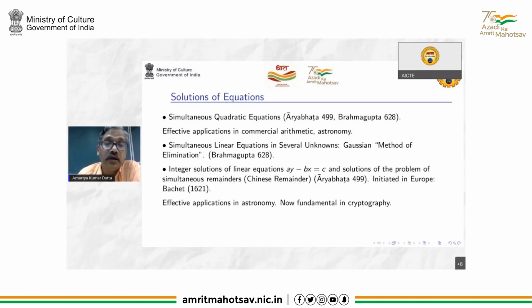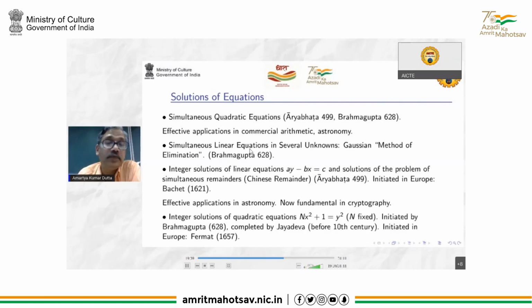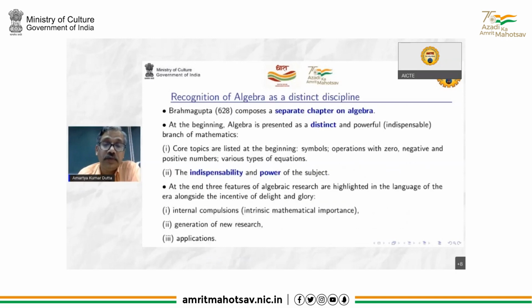And these things were done by Aryabhata, that he had solved linear equations. That means found integer solutions of equations with integer coefficients, and equivalently solved the problem of simultaneous remainders, which now goes by the Chinese remainder theorem, but it is there in Aryabhata in 499. And all this work was initiated in Europe in the early 17th century. This is incidentally a fundamental step in cryptography, and Indians had applied it very effectively in astronomy.